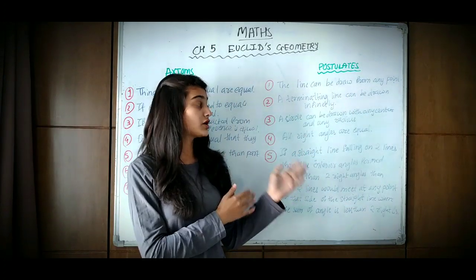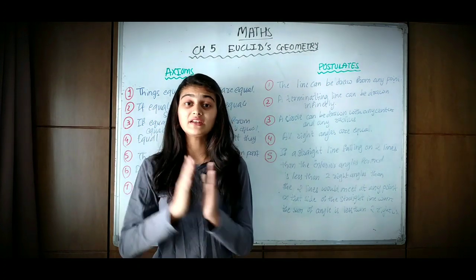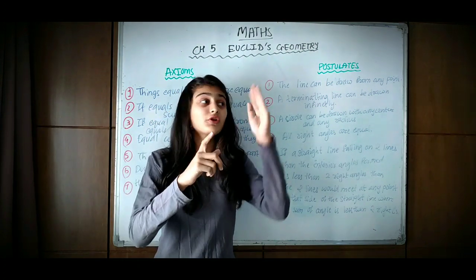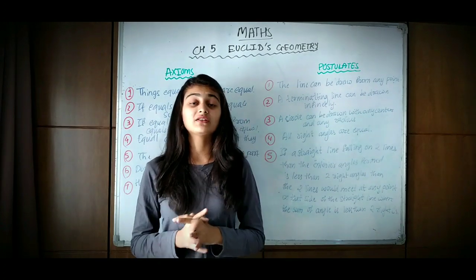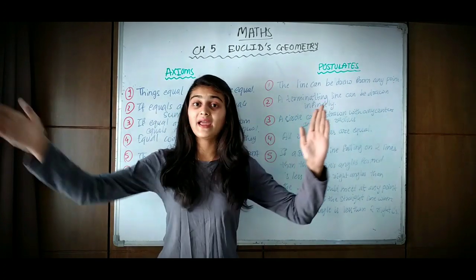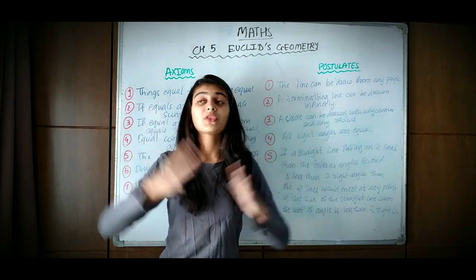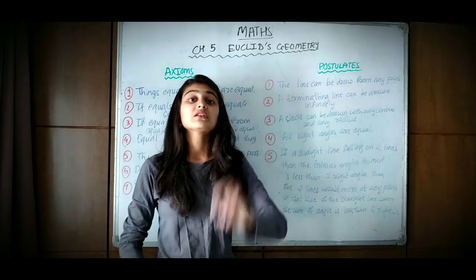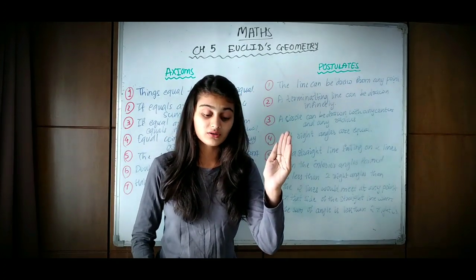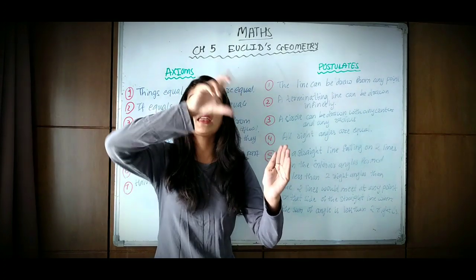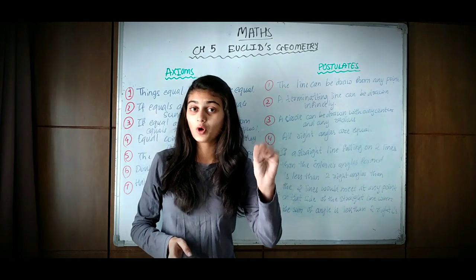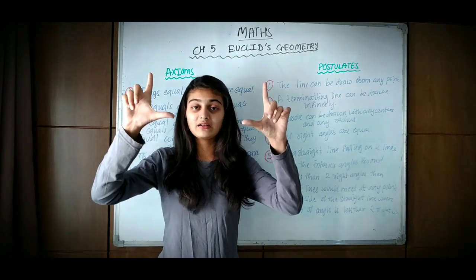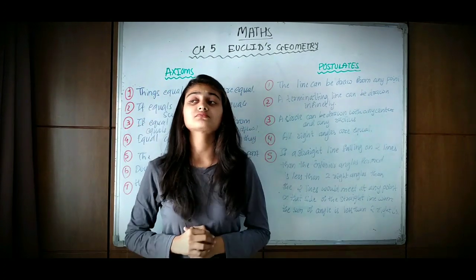Now let's move to the postulates. The first postulate is a line can be drawn from any point to any point. The second postulate is a terminated line can be extended infinitely. The third postulate is a circle can be drawn with any center and any radius. The fourth postulate is all right angles are equal to one another.